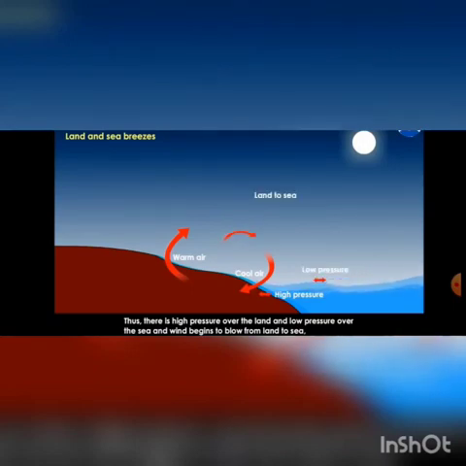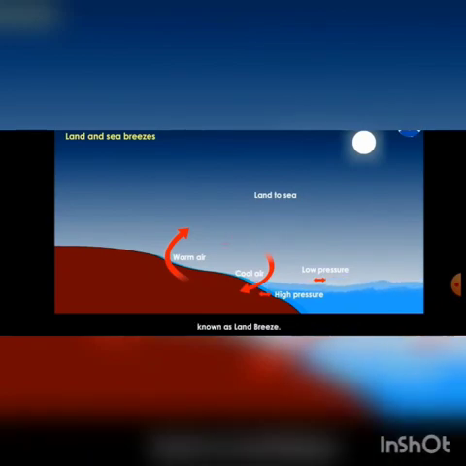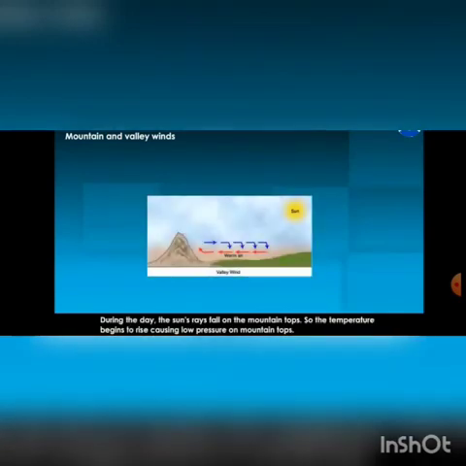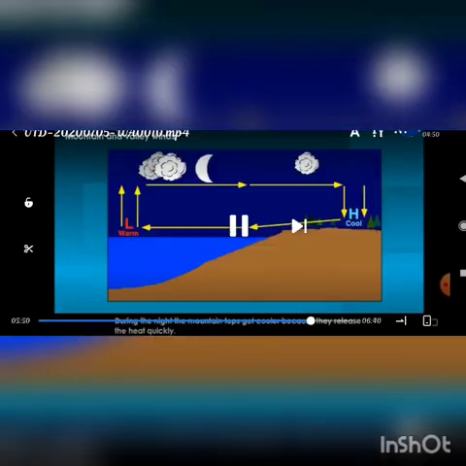So my dear children, you wanted to know the difference between pressure as well as temperature. If there is low pressure, the temperature will be high. If there is high pressure, the temperature will be low. Keep this in mind so that you will be fine, it is easy to understand.